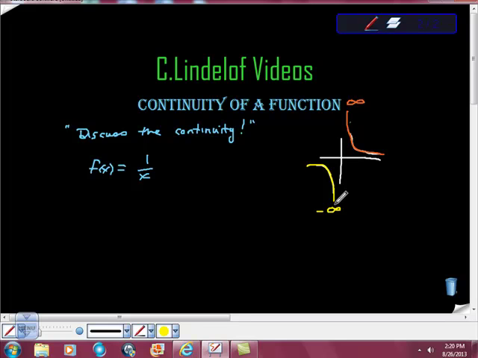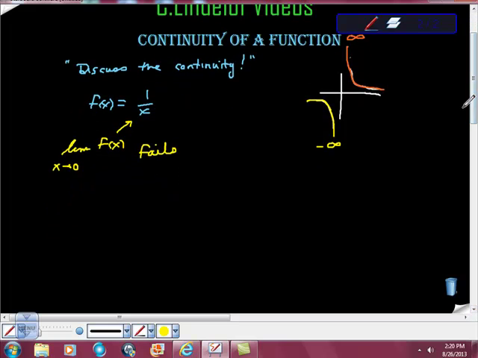We can use one of a number of arguments. The one I like is that the limit of f of x as x approaches 0 fails. And why does it fail? Because a limit has to approach the same height. The orange part of the function is approaching an enormously big height, and from the left-hand side we're approaching an enormously small value. Remember, enormously small in calculus means very, very large negative numbers, not approaching 0.